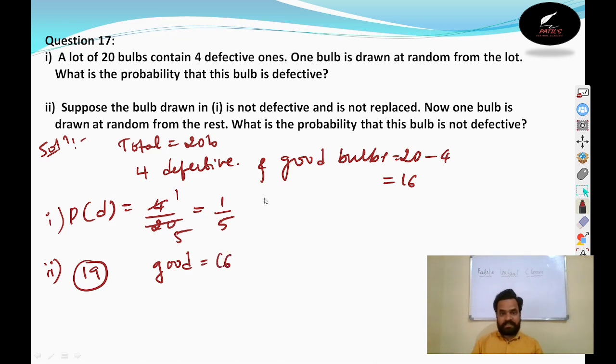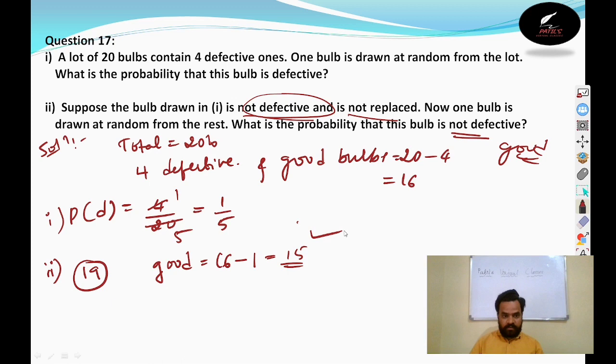Out of 16 good bulbs, see, now one bulb is drawn. Suppose the bulb is not defective and is not replaced. If it is not defective, then it is a good one. Means out of 16 good bulbs, one bulb we removed already, and how many good bulbs remain? 15 good bulbs only. What is the probability that the bulb is not defective? Not defective means good. How many good are there? 15. How many total remaining? Total remaining is 19. So the probability of getting the good bulb is 15 by 19.